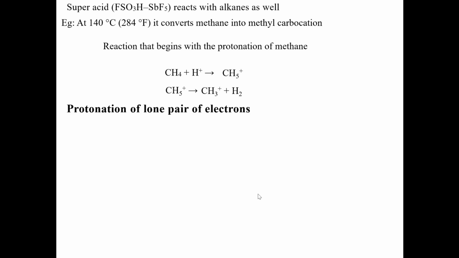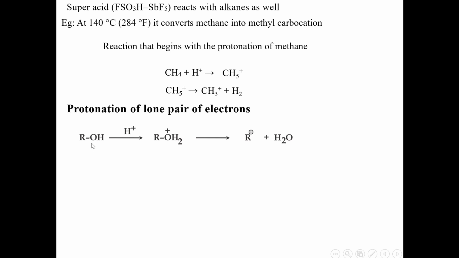Another method of generation of the carbocations is protonating the lone pair of electrons. As we know, lone pair of electrons is present on oxygen and nitrogen when it is in the sp3 hybrid form. ROH, the oxygen in alcohol is in sp3 hybrid form.